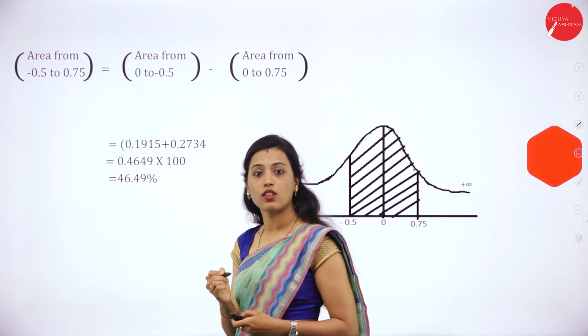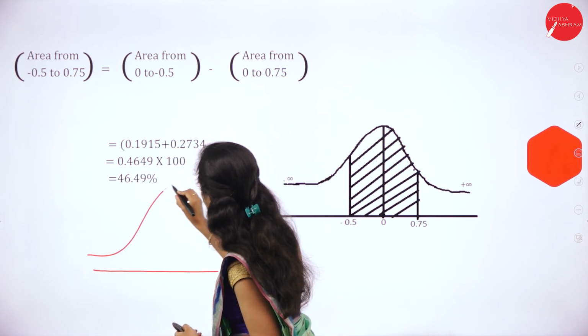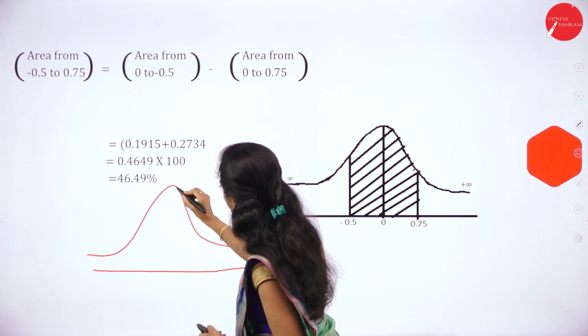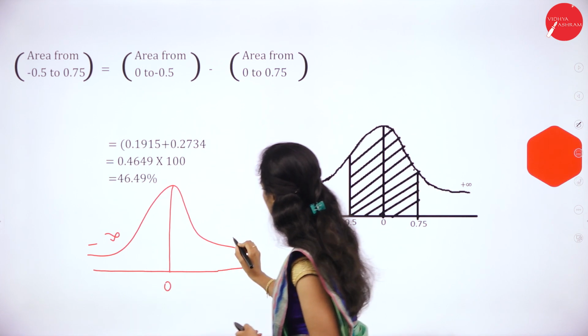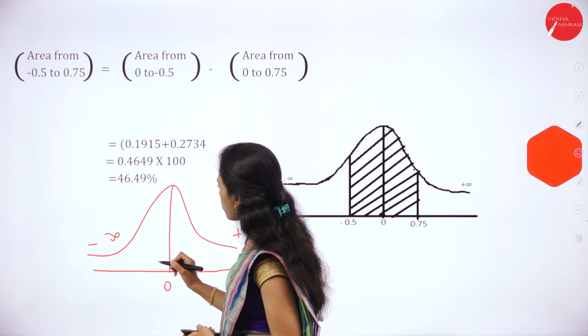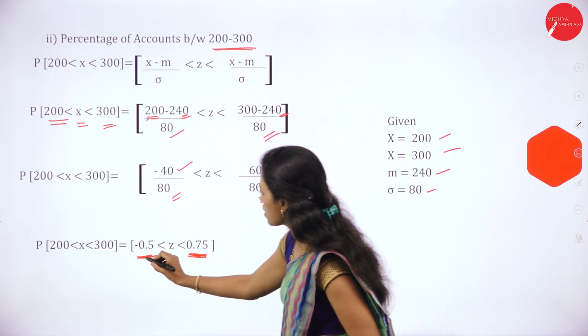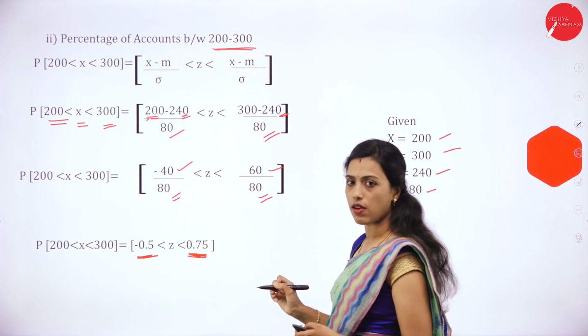Now we will draw the normal distribution, that is, the bell shaped curve. This is 0, this is minus infinity, this is plus infinity. The values are minus 0.5 and plus 0.75.